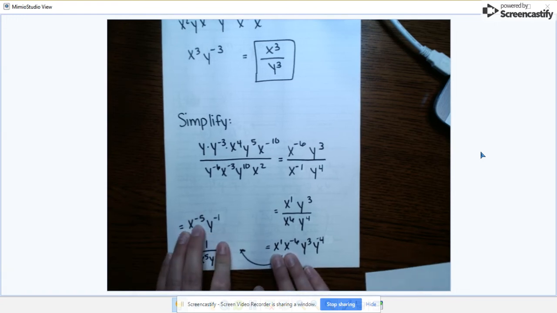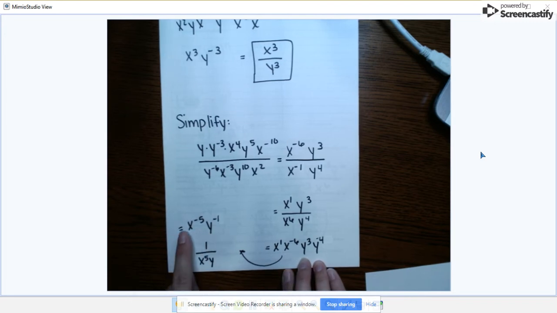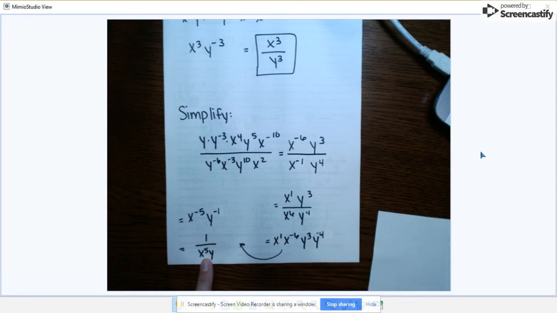1 minus 6 is a negative 5. 3 minus 4 is a negative 1. Then both of those are negative, so they both need to go to the denominator of a fraction. So we have 1 over x to the fifth and then y to the first. Remember, you don't need that first power.